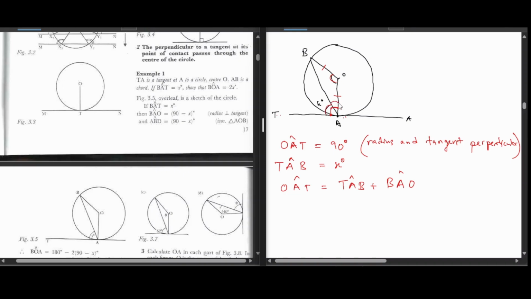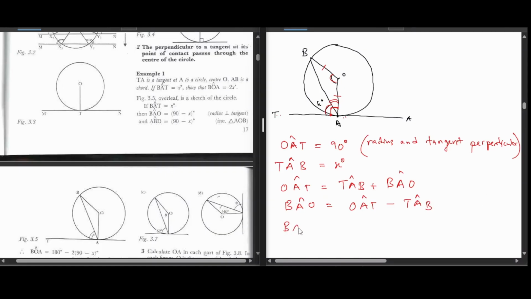Saka isusu toda kuziva kuti kaengo aka ndiani. So this statement randanyora apa riri kungobva pakuti OAT, which should be 90 according to the theorem 5 yataita, it's broken down into two parts. The other part is already X and the other part we don't know it. Saka part yatisiri kuziva ndeyani ndi BAO. Saka BAO after rearranging inenge iri equal to OAT minus TAB. I really wish it makes intuitive sense.